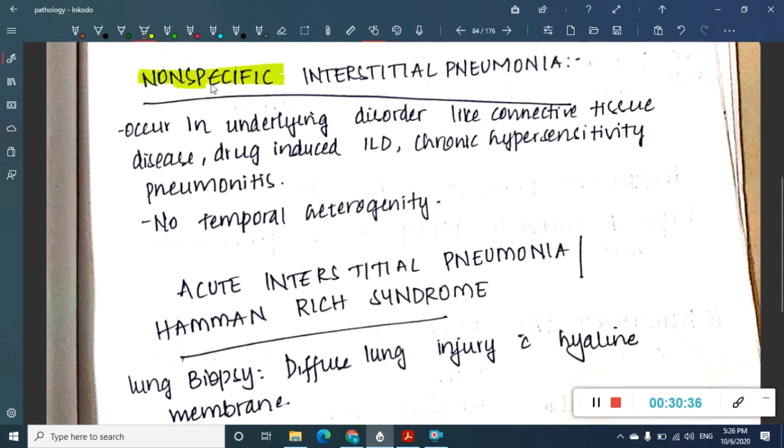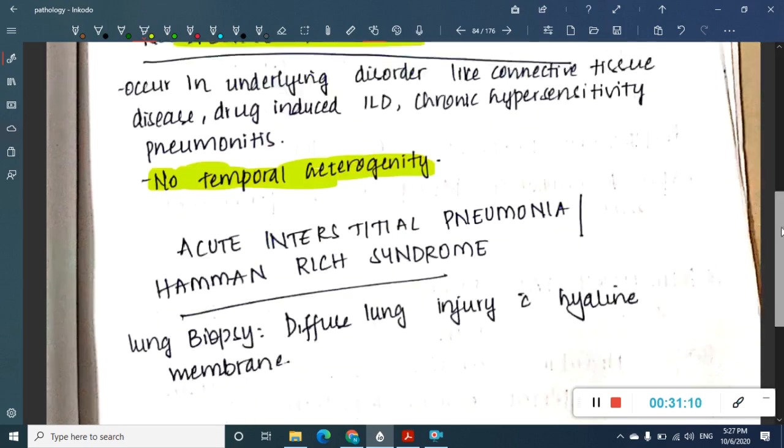Then the next picture is non-specific interstitial pneumonia. This is one more type of interstitial lung disease. So what are you going to see in non-specific interstitial pneumonia? As the name says, it is non-specific. It does not have a specific lung finding. So as a result, here there is no temporal heterogeneity. There is no particular lung finding. It is seen in many conditions where there is some underlying disorder like connective tissue disorders or drug-induced interstitial lung disease or chronic hypersensitivity pneumonitis. In all these conditions, you can see this non-specific interstitial pneumonia.